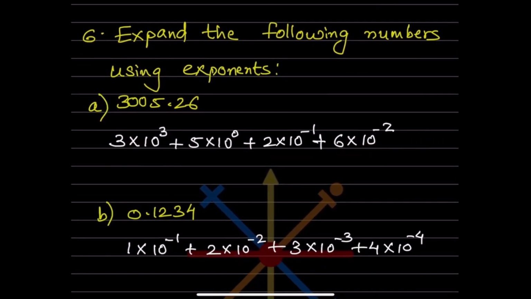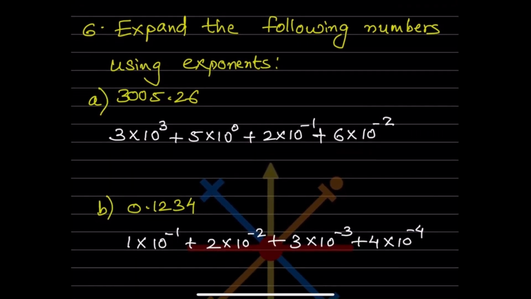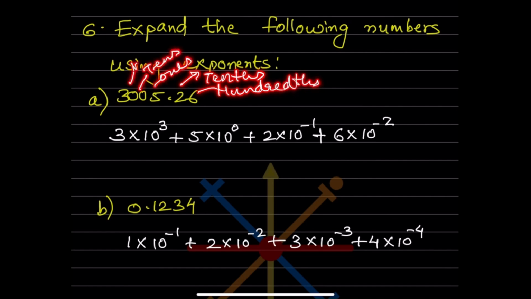Expand the following numbers using exponents. So now see here, there is a decimal point over here and this is 3005.26. So you know this is the tenths, and this is the hundredths, and this is the ones place, then this is the tens place, this is the hundreds place, and this is the thousands place. So in thousands, now when I'm writing here 1000, how many zeros do we have? We have 3, right?